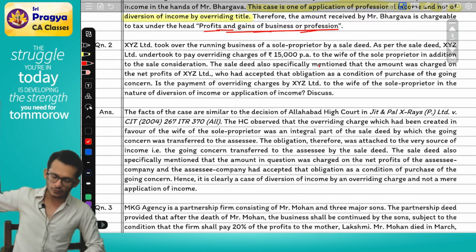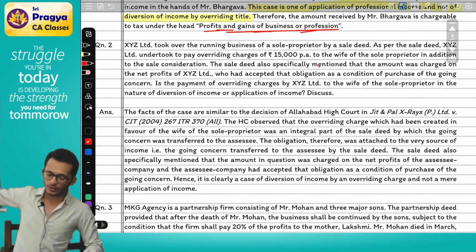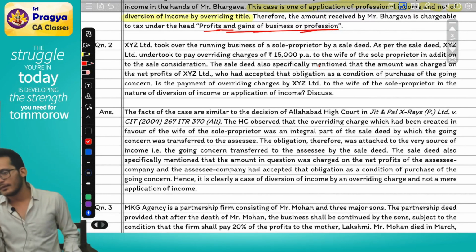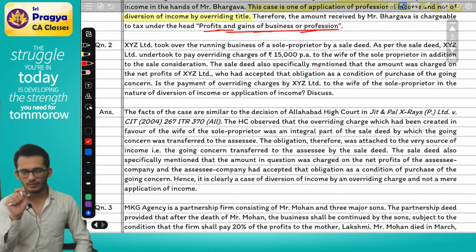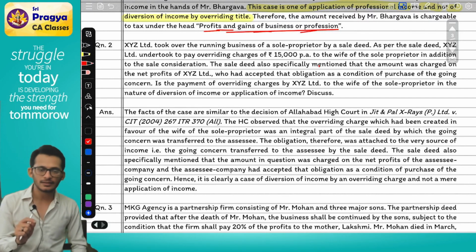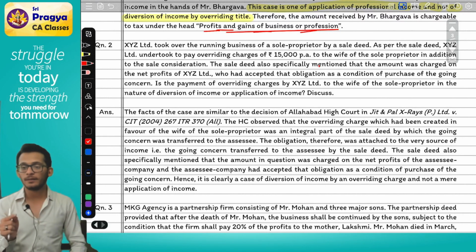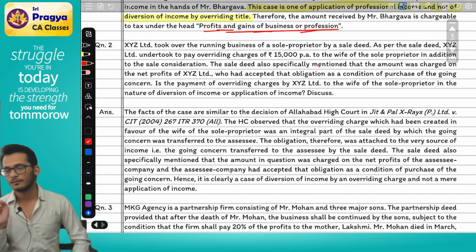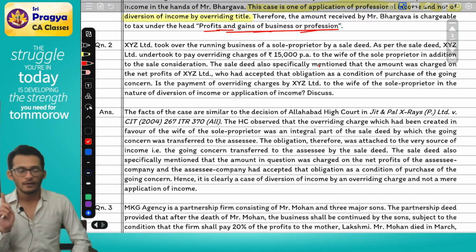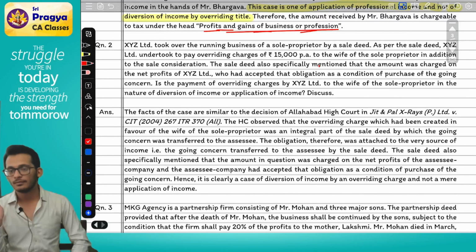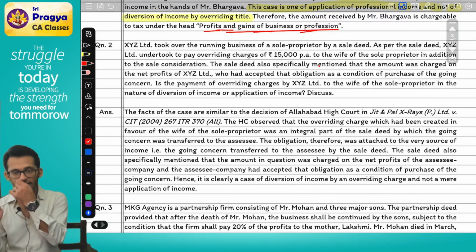Is the payment of overriding charges by XYZ Limited to the wife of the sole proprietor in the nature of diversion of income or application of income? Read the question very carefully. Is the question asking you whether it is taxable, or is it asking you for application or diversion? They are only asking whether it is application or diversion. They don't want to know whether it is taxable.